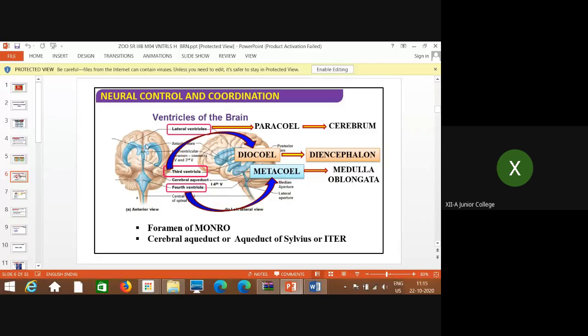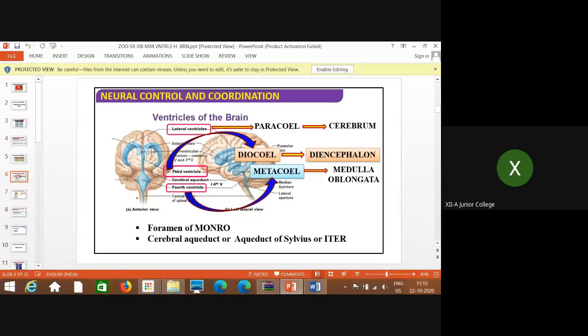Cele means cavity running parallelly. The right and left ventricles are called paraceles. Cele means cavity, considered to be the passage for the cerebrospinal fluid.